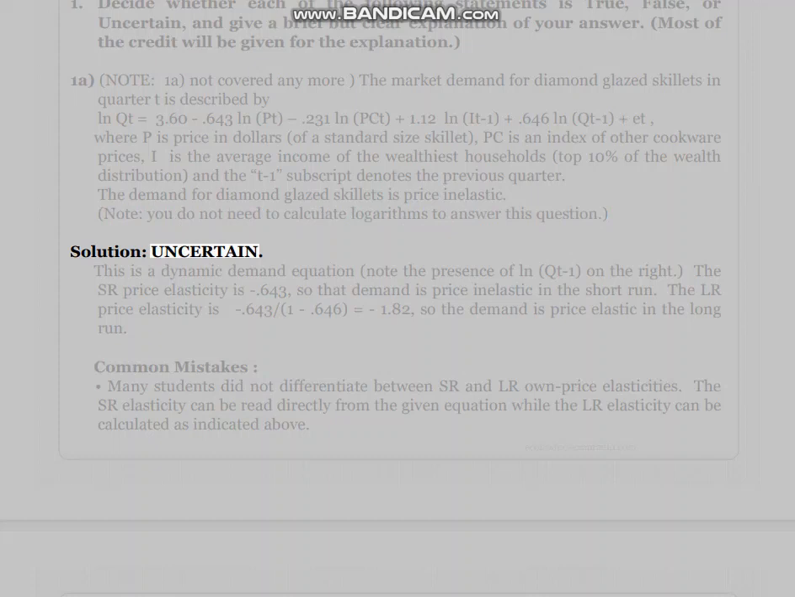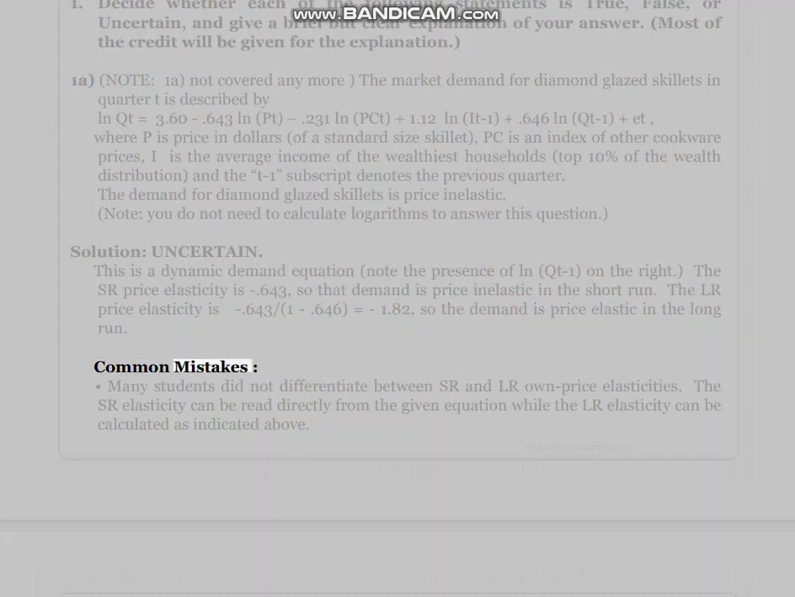Solution: uncertain. This is a dynamic demand equation. Note the presence of ln QT1 on the right. The SR price elasticity is -0.643, so that demand is price inelastic in the short run. The LR price elasticity is -0.643/(1 - 0.646) = -0.643/0.354 = -1.82, so the demand is price elastic in the long run.